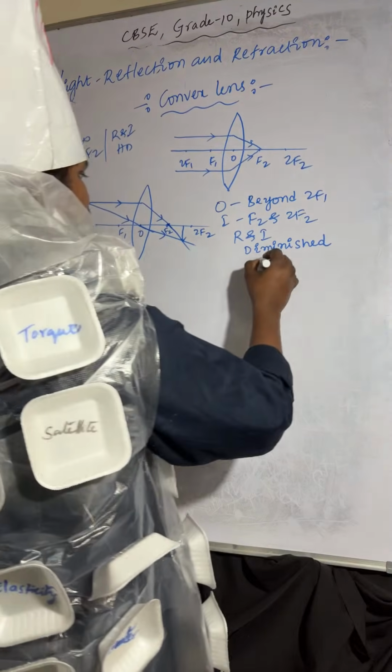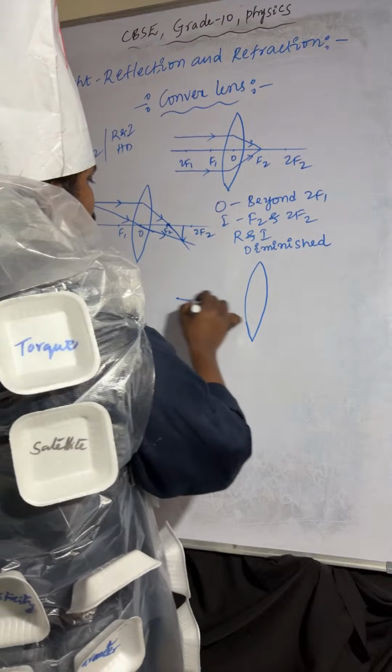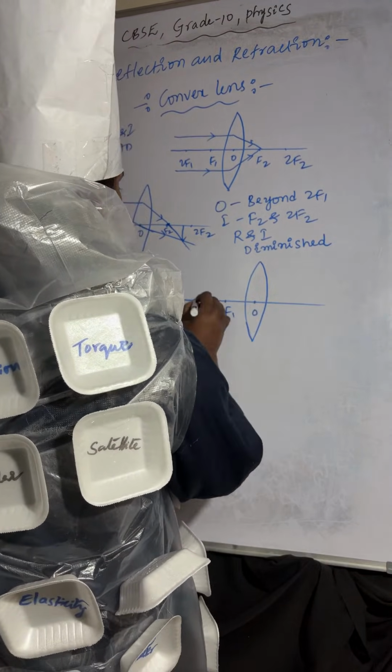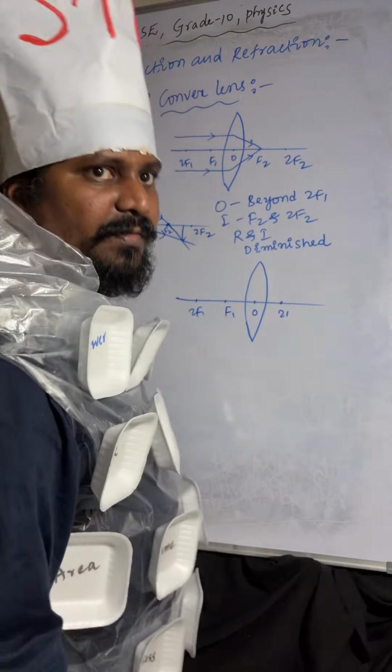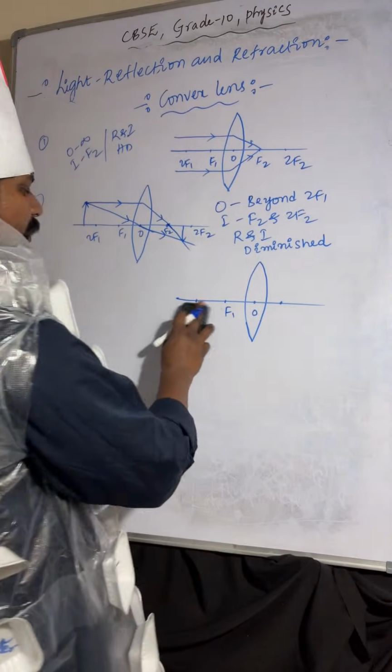So the object is placed, optic center, F1, 2F1, F2 and 2F2.